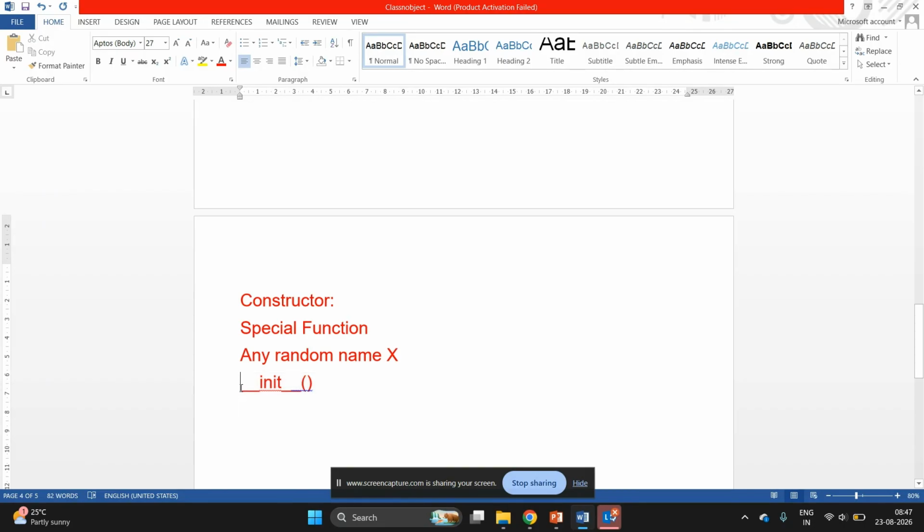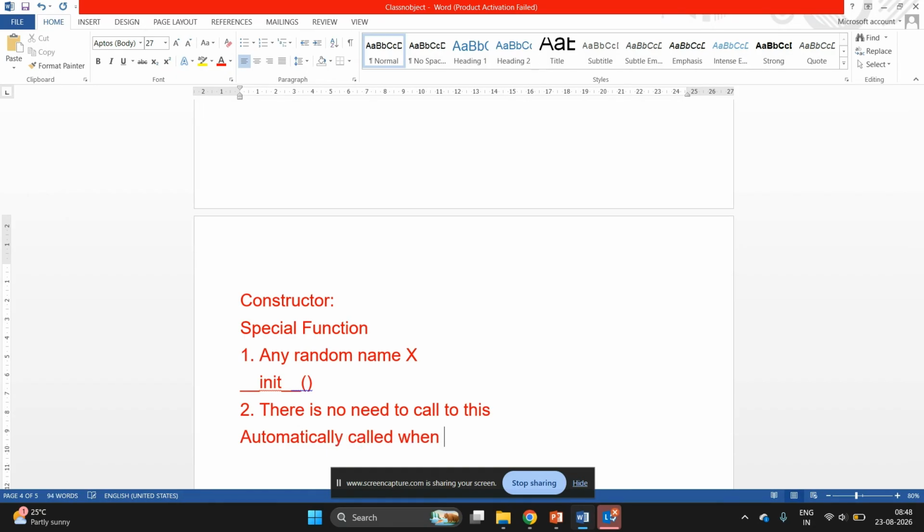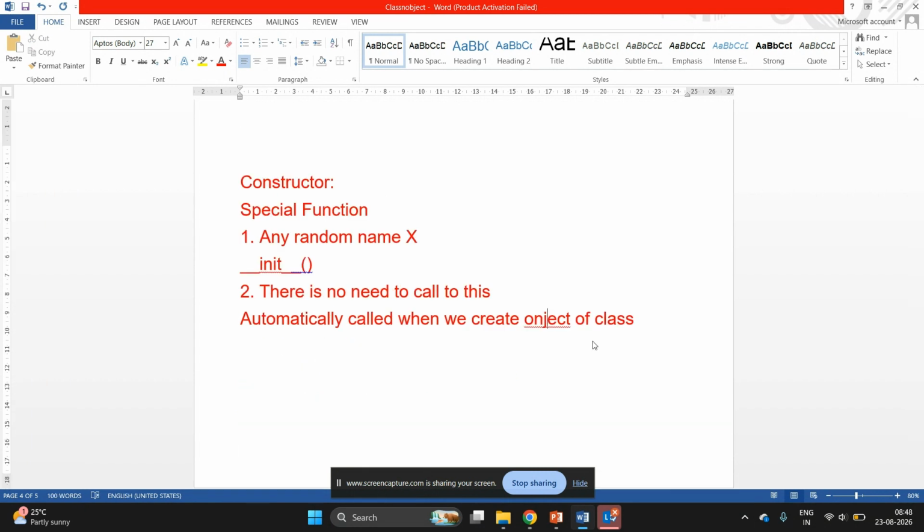And the second important thing, there is no need to call this special function. It is automatically called when we create object of a class. It will be called automatically when we create object of a class.